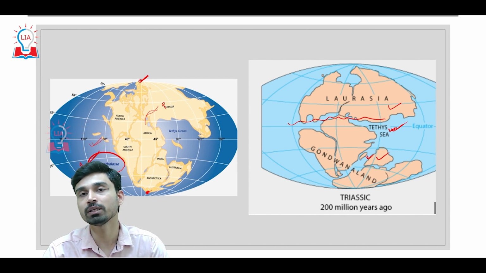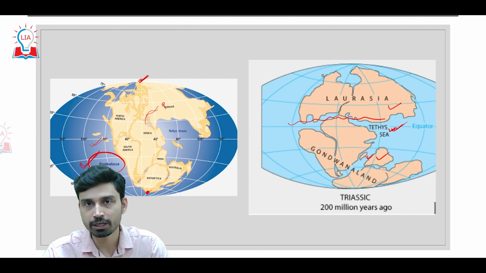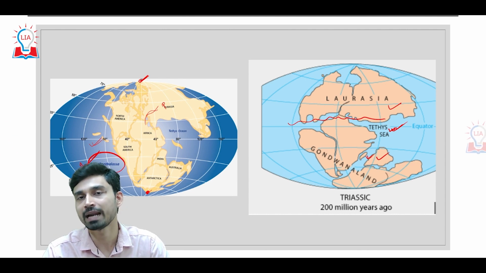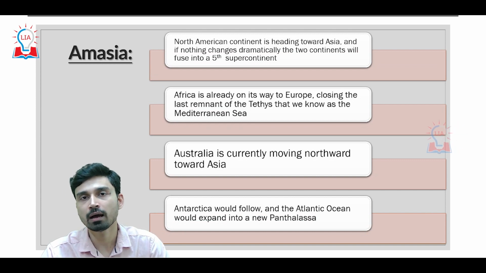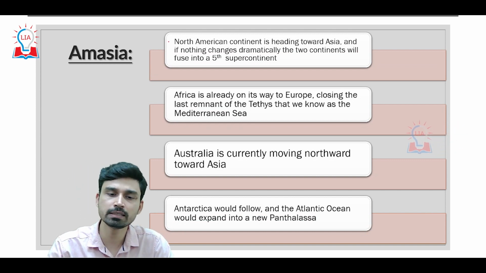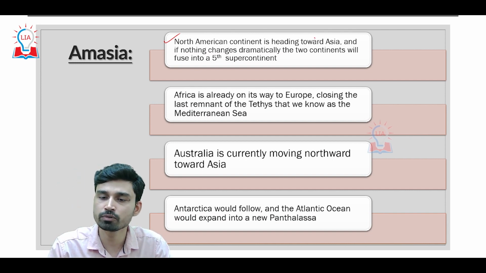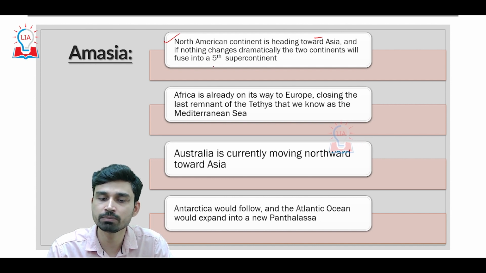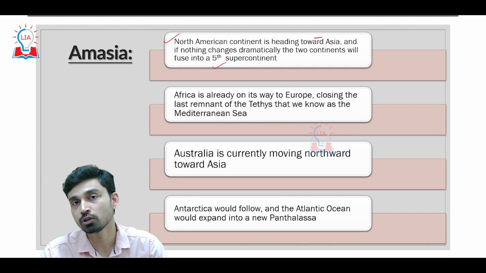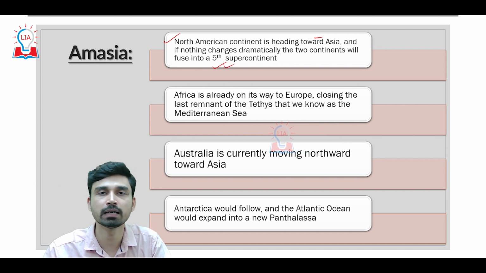So the question comes: what will happen in the future if we go 10, 20, 30 million years ahead, and how will the configuration of the world's surface or landmass change? The answer lies in how the continents are moving today. If you take the example of the North American continent, it is continuously moving toward Asia. And if nothing changes dramatically, it is believed that the 2 continents, North America and Asia, will join together to form the 5th supercontinent after Pangea.